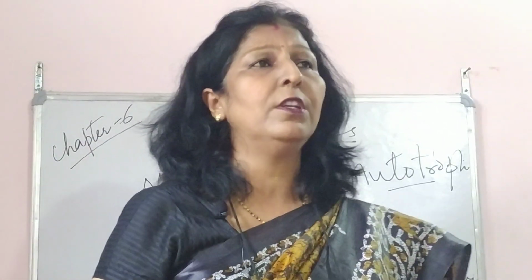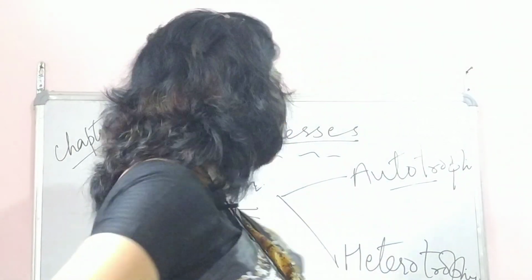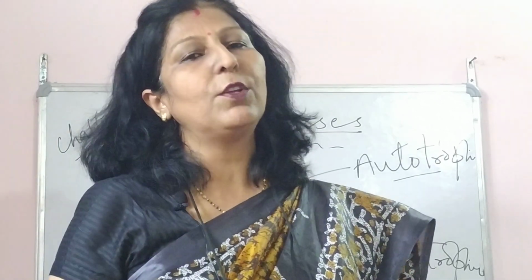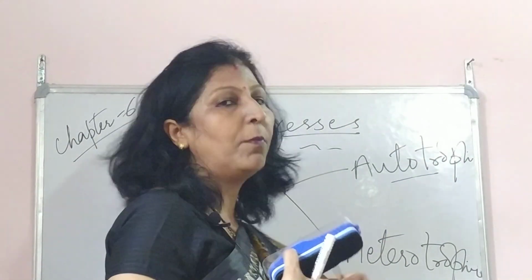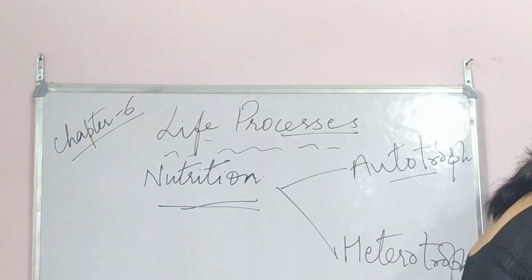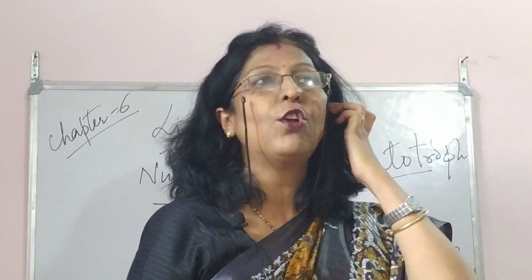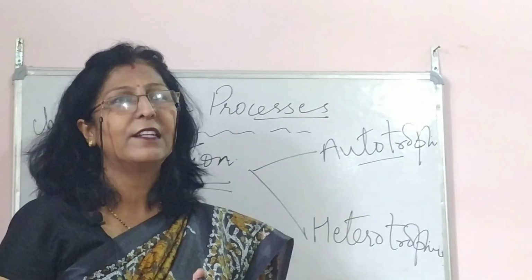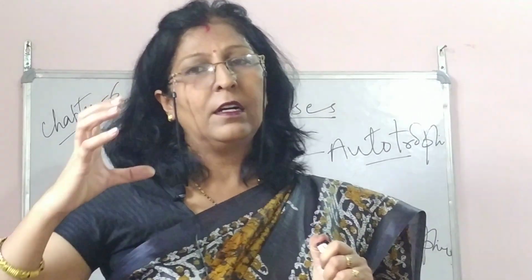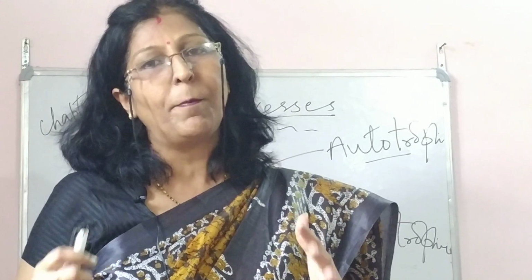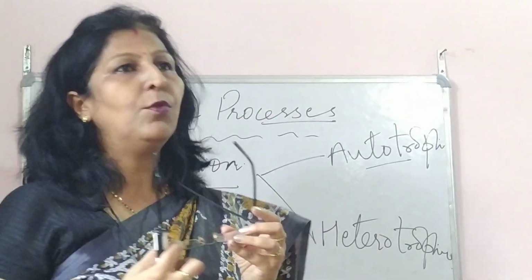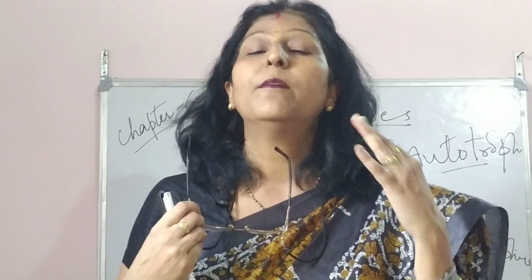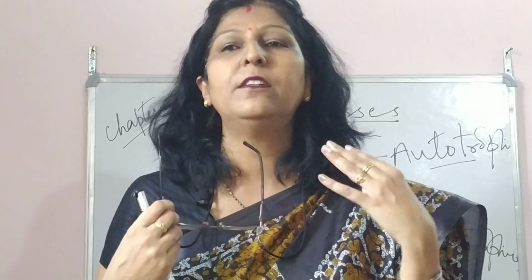Now when we talk about nutrition, autotrophic and heterotrophic, when we go to the simplest of organisms, there again we do not have a particular system. But when we go to multicellular organisms, we have a particular system. And when we talk about the normally inorganic, the carbon compounds which we eat, carbohydrates, proteins, fats, all these components are complex carbon compounds. So they have to be broken down, and this breaking down into simpler forms provides energy for carrying out the different metabolic functions.